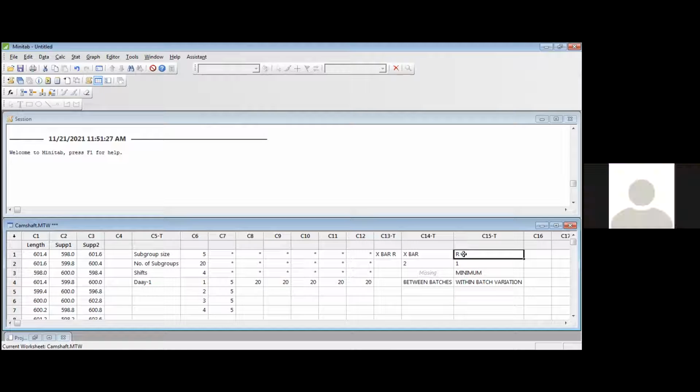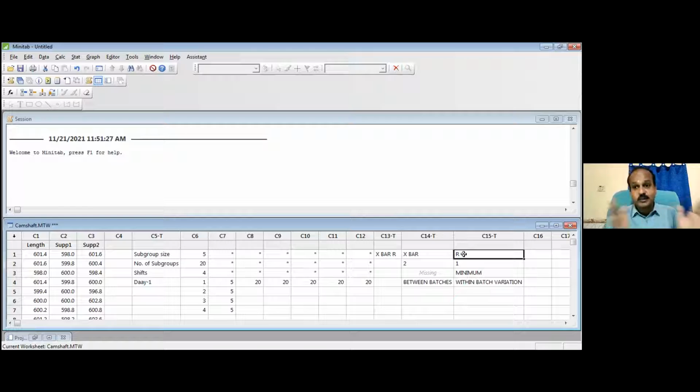I cannot say that. So there are 2 things I need to maintain in order to ensure my customer gets the same experience and it is always a pleasant experience. In order to keep the same experience, I need to take care of 2 things. One is R chart under control. Another thing is X bar chart also under control. R chart ensures the variations are minimum within the batch, and X bar chart ensures the variations are minimum between the batch.